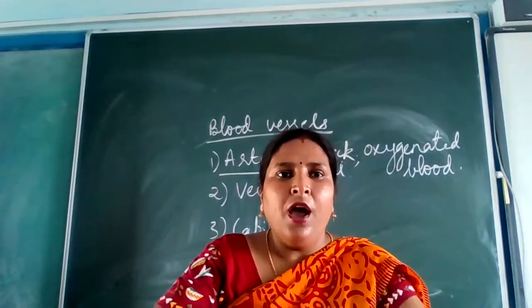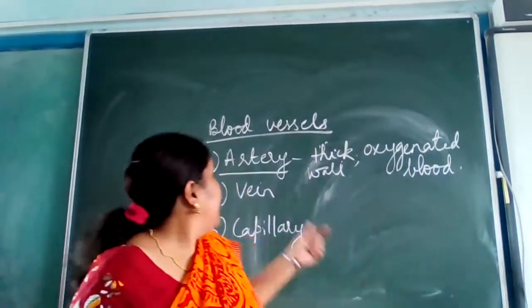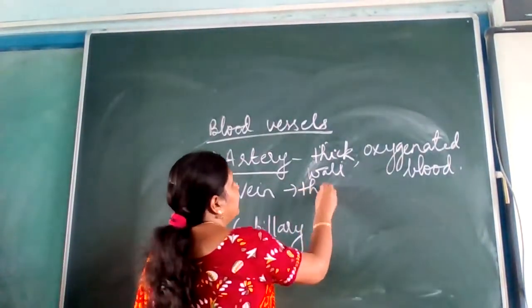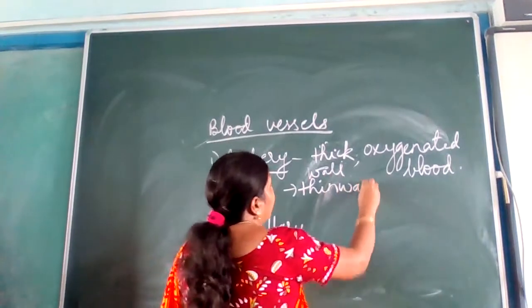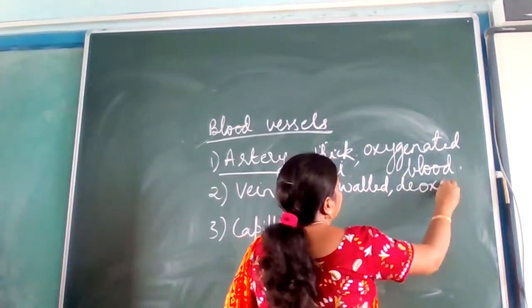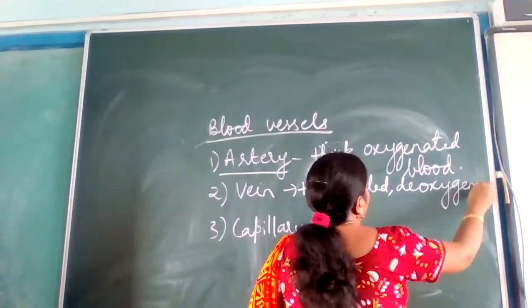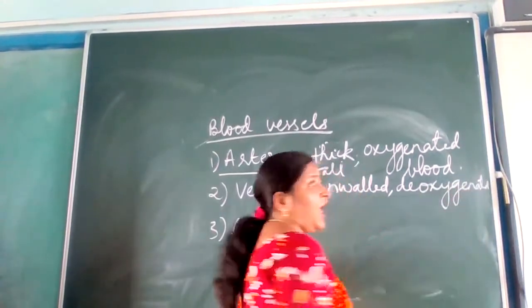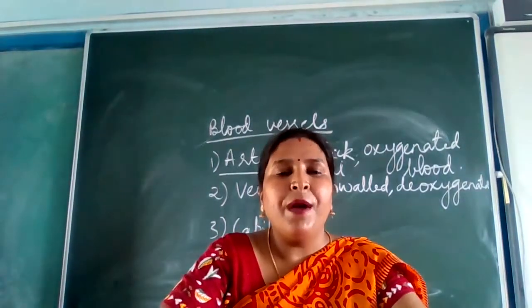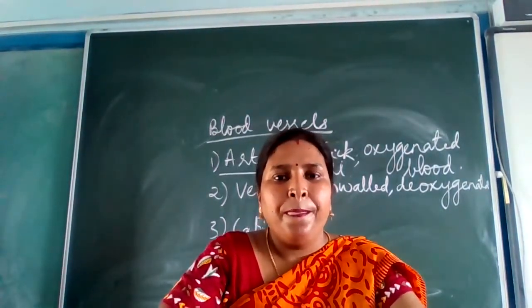bright red. Okay. Next comes the vein. Veins are thin walled. They carry deoxygenated blood, except who? Except the pulmonary vein.